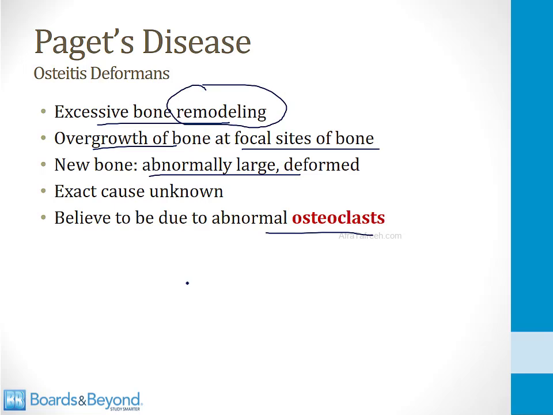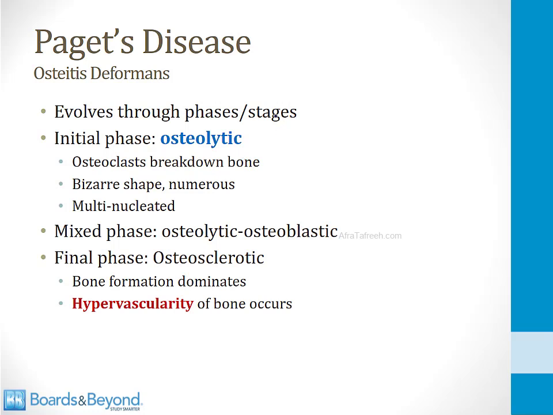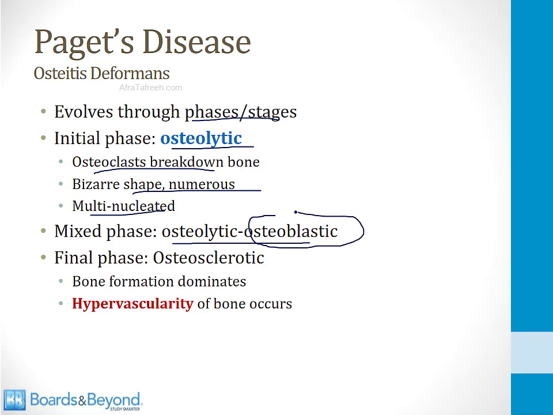Paget's disease evolves through a number of phases or stages. The first stage is called the osteolytic stage. This is the stage where osteoclasts are breaking down bone. And under the microscope, you can see bizarre shaped osteoclasts. There are many of them. They are multinucleated, and these are involved in the osteolytic phase of Paget's disease. The second phase is called the mixed phase. That's because there is osteolytic and osteoblastic activity. In this phase, osteoblasts have begun laying down new bone.